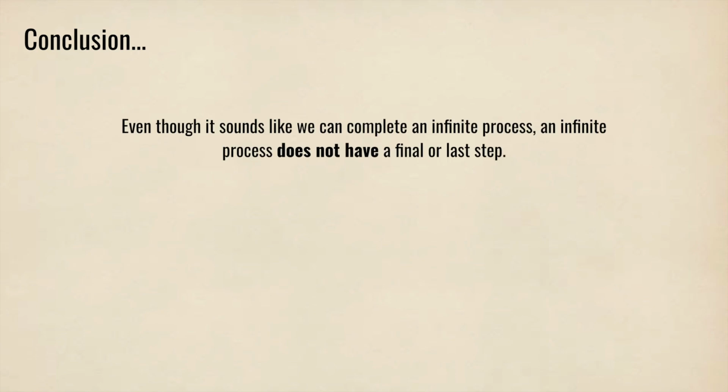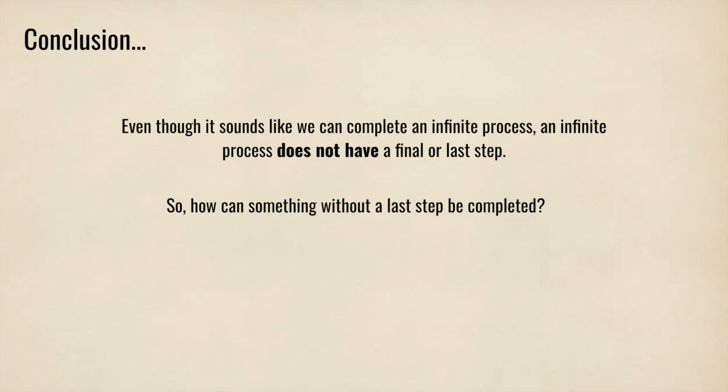In conclusion, after analyzing Zeno's paradox of Achilles and the tortoise and the climbing wall example from a mathematical point of view, even though it sounds like we can complete an infinite process, an infinite process does not have a final step or last step. So, how can something without a last step be completed? This is why we call this a paradox.